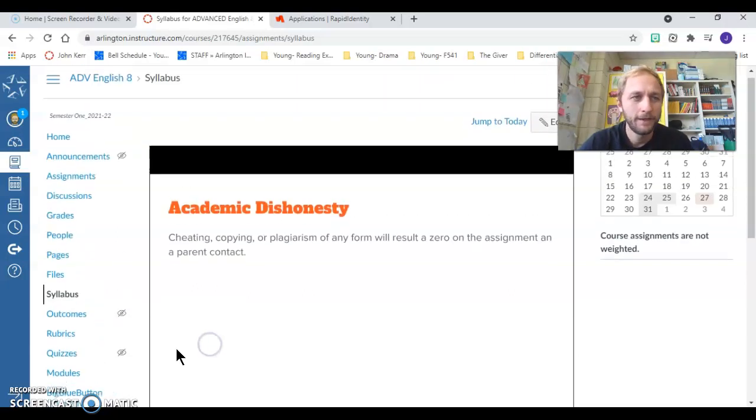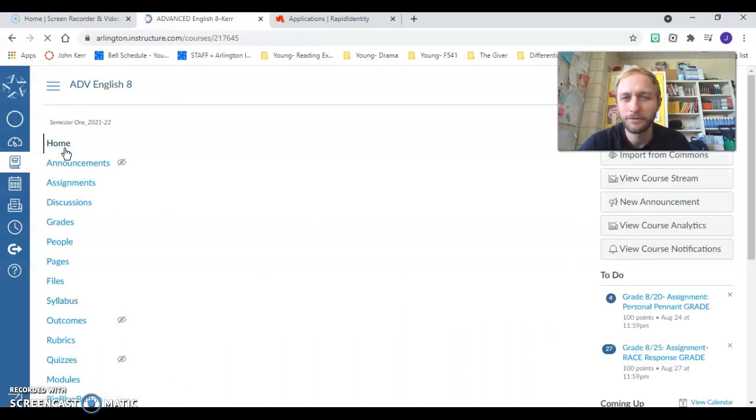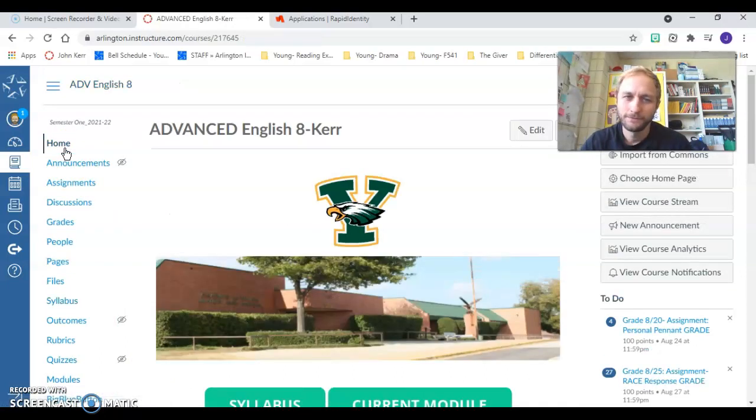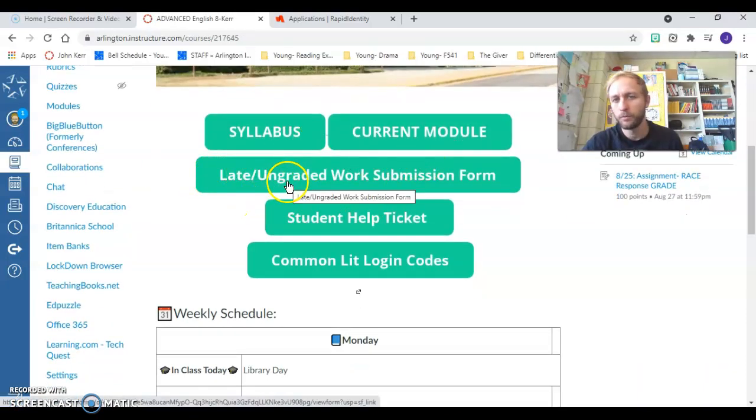We don't need to go over that. And let's go back to the home screen really quick, and I'll show you some other things about the course. Right here, this is a button for late and ungraded work submission form. This is the one that students use the most probably.